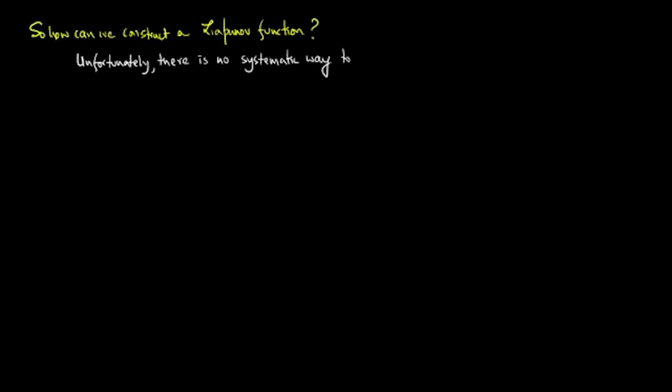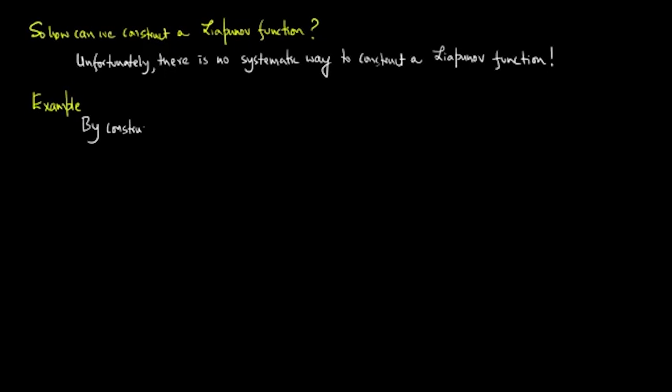So how can we construct a Lyapunov function? Unfortunately, there is no systematic way to construct a Lyapunov function. So let's consider an example.